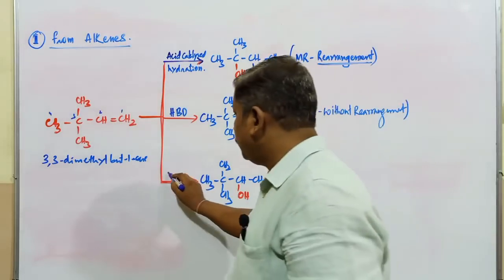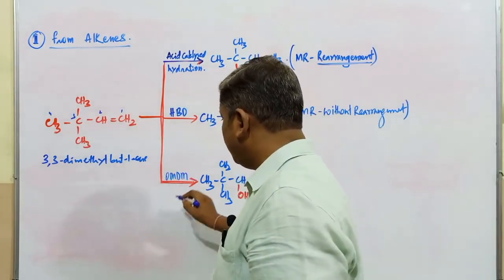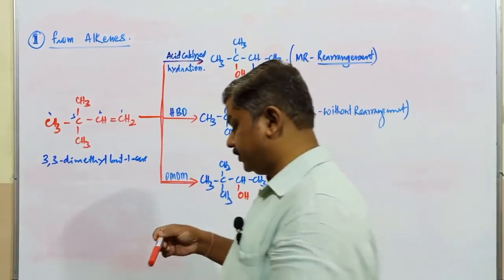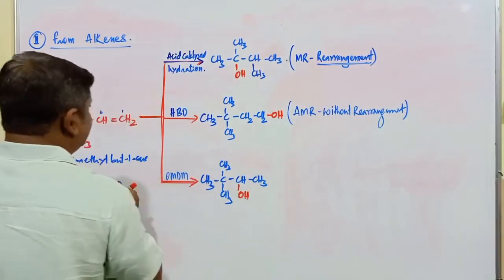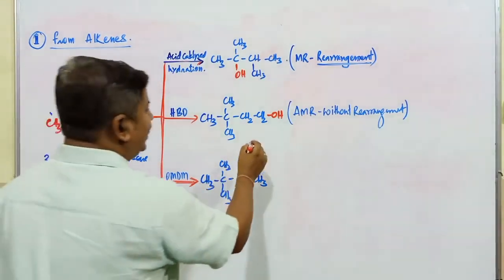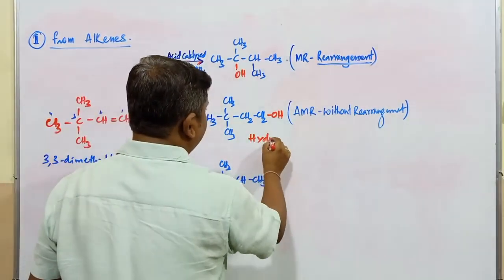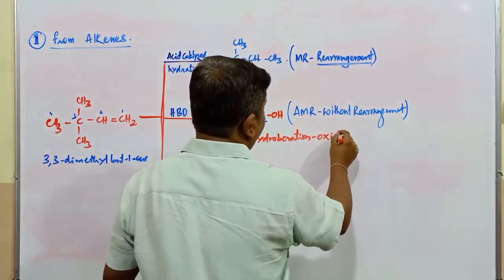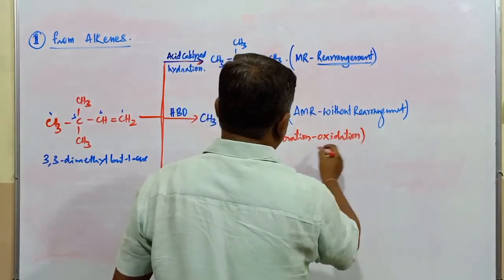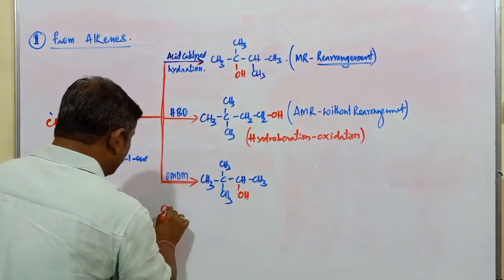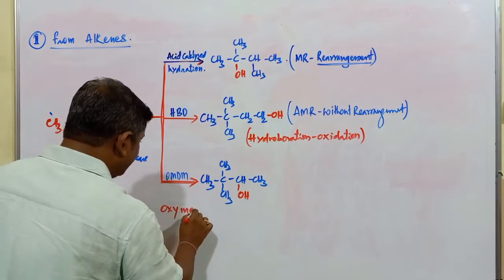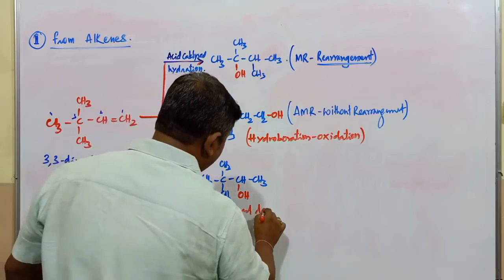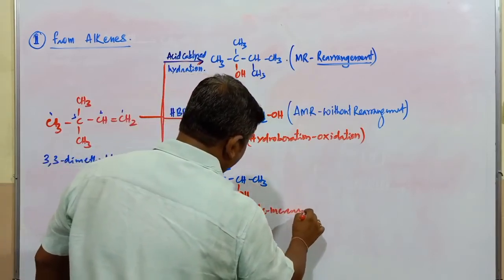Next one is commonly known as the OMDM method. What is the meaning of OMDM? Oxymercuration and demercuration process. HBO is commonly known as the hydroboration oxidation process, and here it is called oxymercuration and demercuration process.